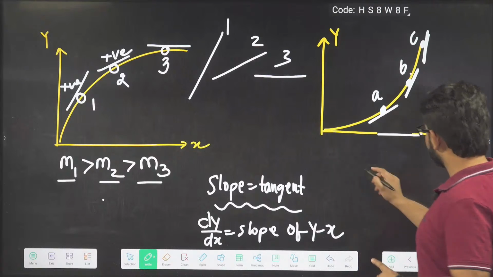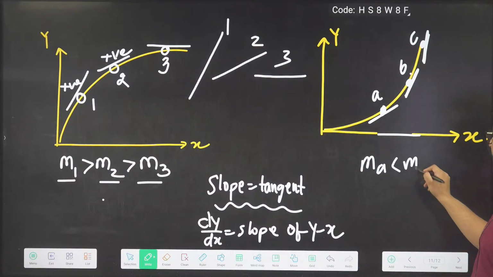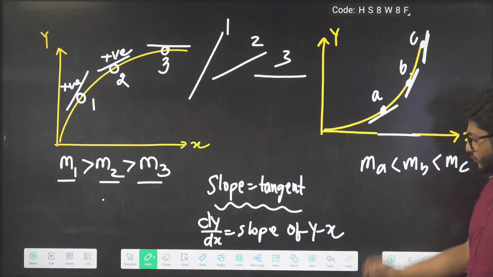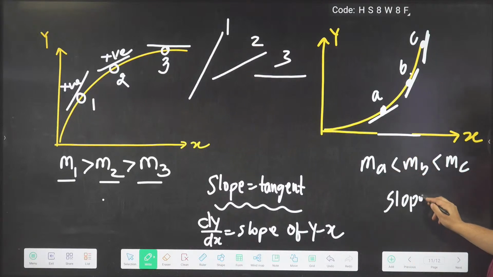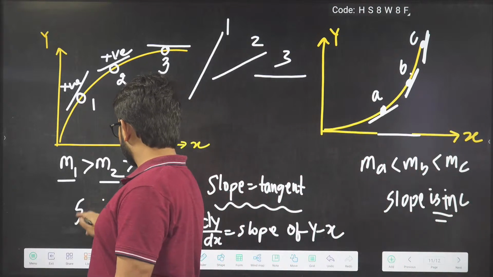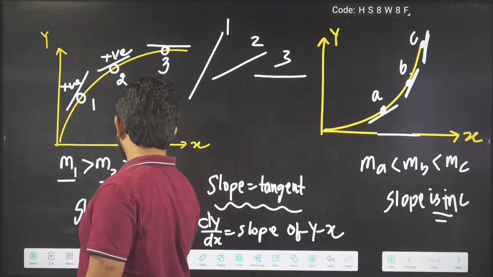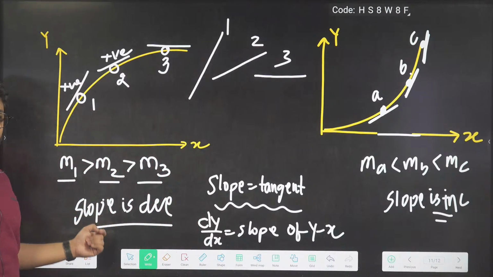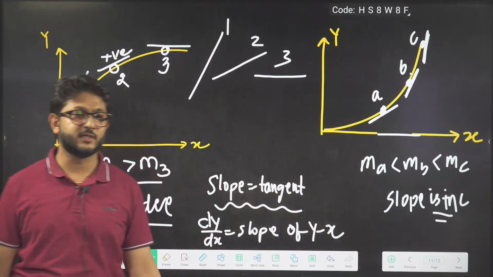Or MA less than MB, less than MC. Can I write like this or not? So here we will write slope is increasing. Slope is positive and increasing. So we can write slope is increasing. And we will write here slope is decreasing. We will write here slope is decreasing. We will write here slope is increasing.